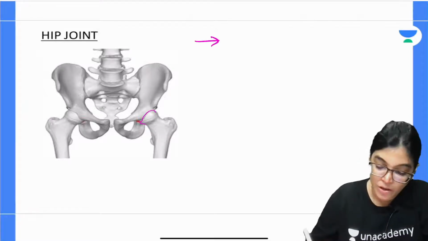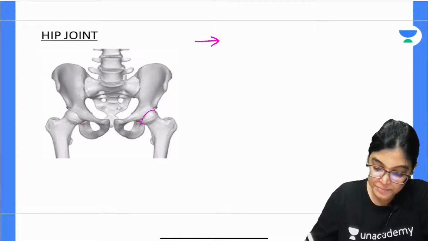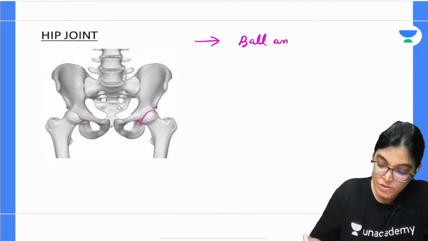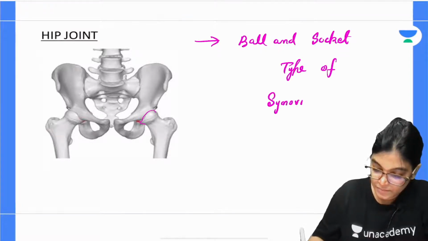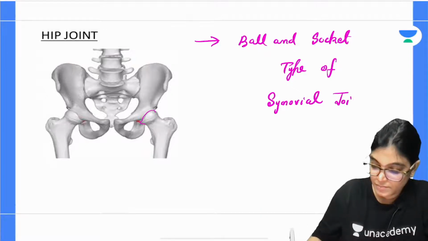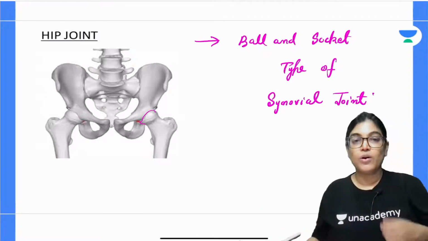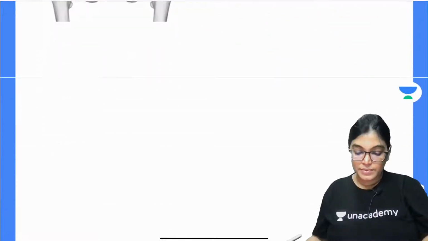It is an example of a ball and socket type of synovial joint.